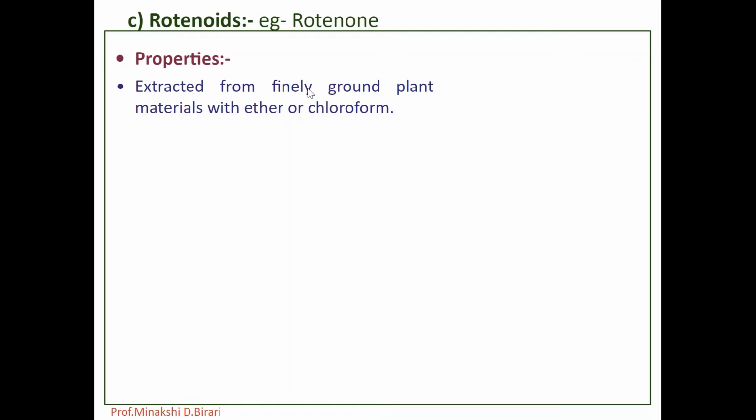It gets easily decomposed due to its complex structure, and the colorless solution of rotenone in organic solvents becomes successively yellow, orange and finally deep red when exposed to light and air, as a result of oxidation. So it is extracted from finely ground plant material with ether or chloroform. It crystallizes from alcohol and it is insoluble in water.